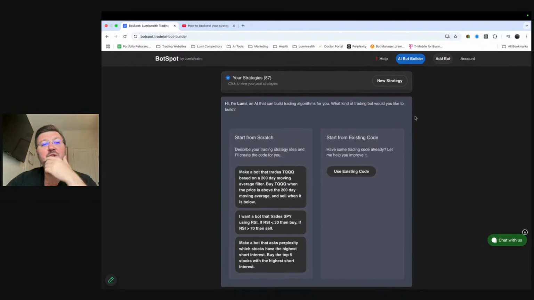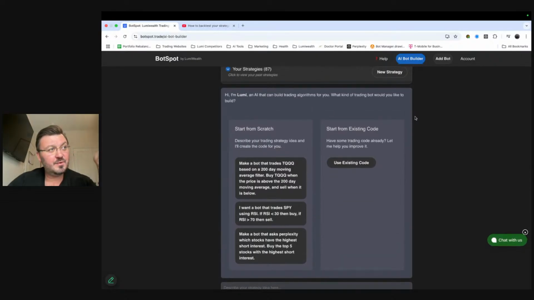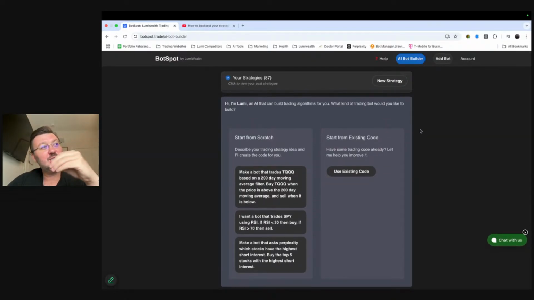And when you get here, you're going to see a page like this. This is very similar to Chat GPT. If you guys have ever used Chat GPT before, I feel like almost everyone now has. Incredible how fast that product grew. It's like Chat GPT for making trading strategies, right?